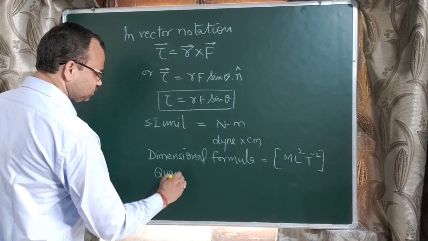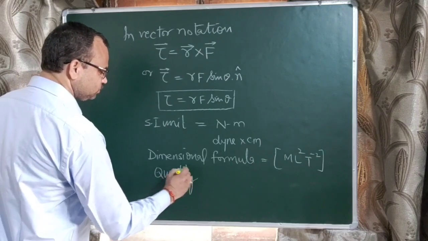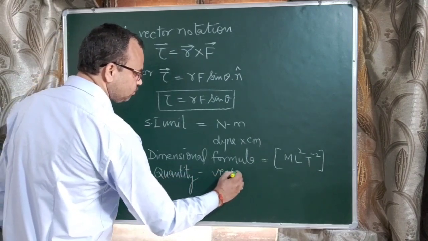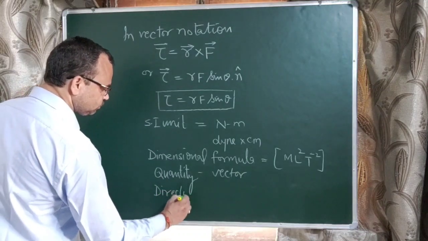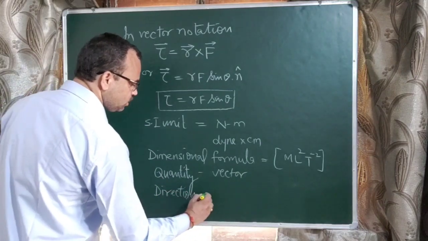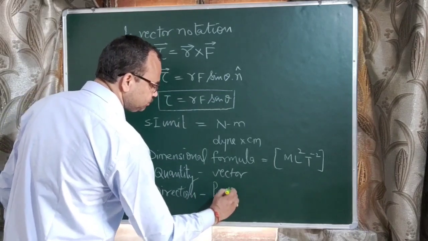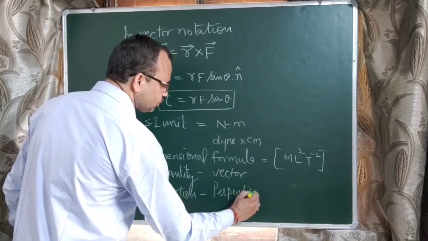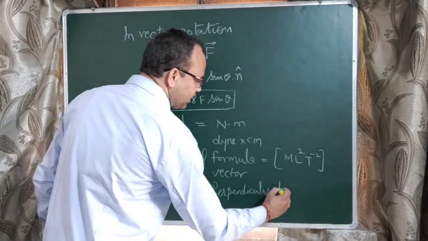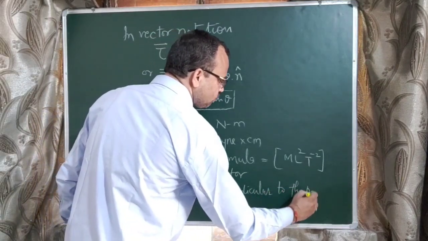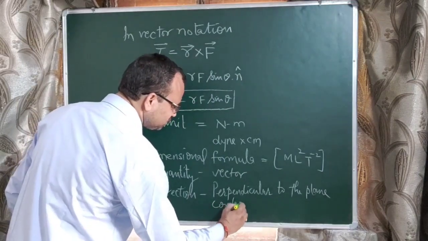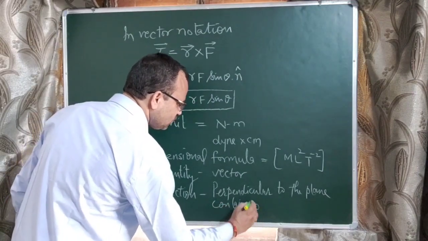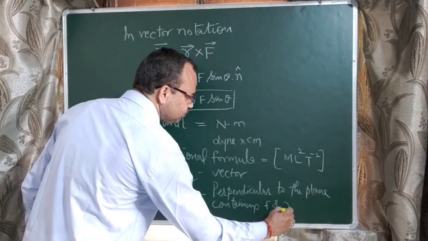Torque is a vector quantity, in direction perpendicular to the plane containing F and r.